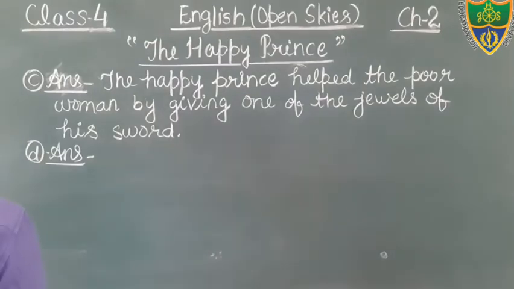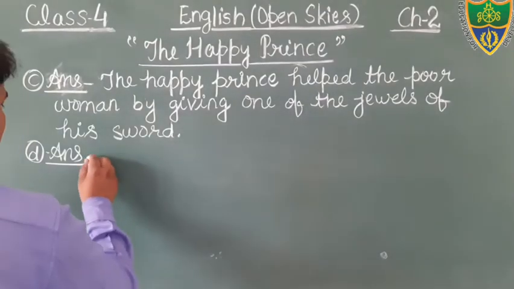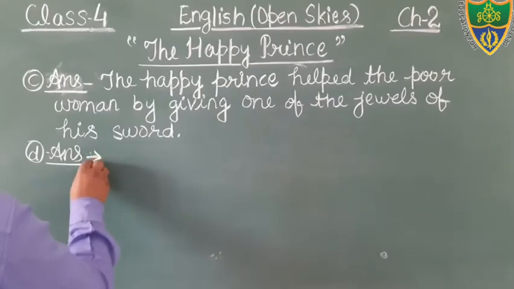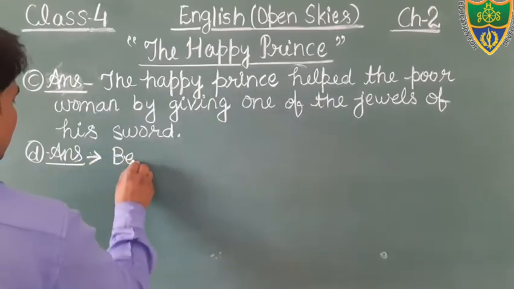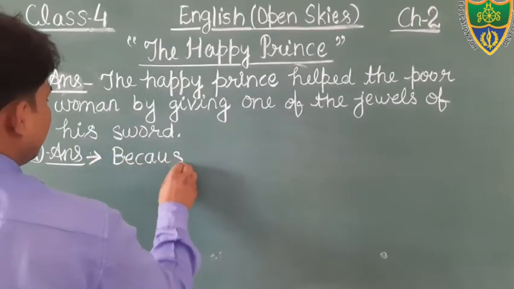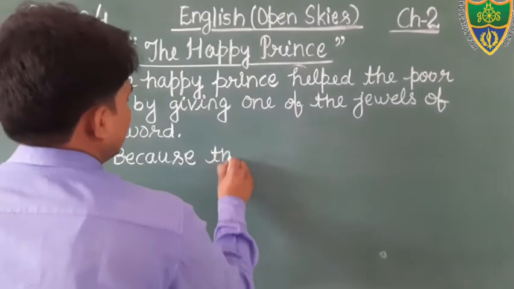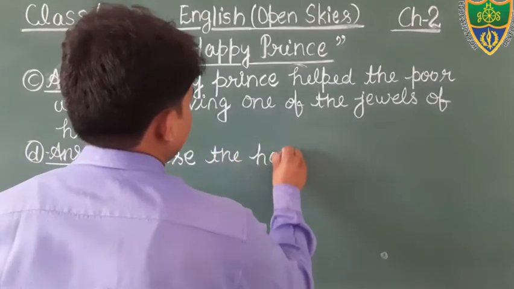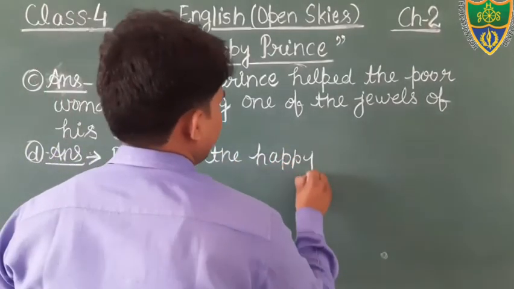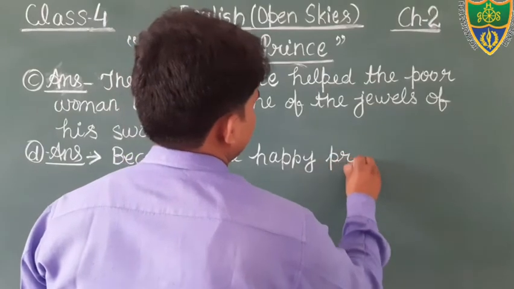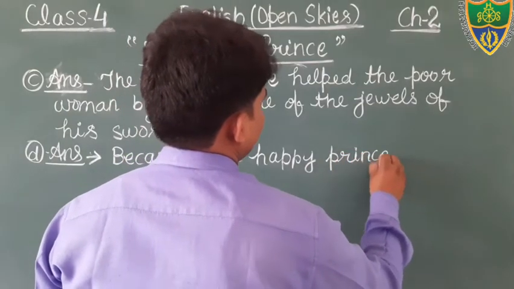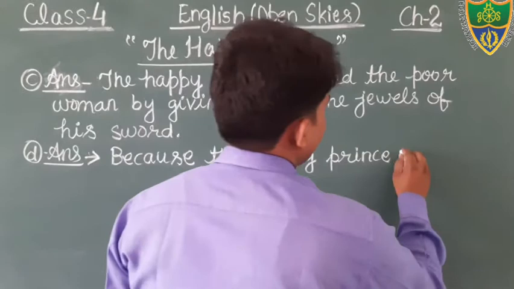The swallow did not go to the warmer place because, yes students, you will write from the word because. The happy prince requested.